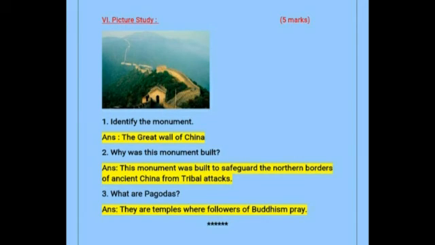Now, identify the monument. So, what it is? Yes, it is the Great Wall of China. It is one of the wonders of the world, isn't it? Yes. Second question. Why was this monument built? So, this monument was built to safeguard the northern borders of ancient China from the tribal attacks. Next, what are pagodas? So, they are temples where followers of Buddhism pray.